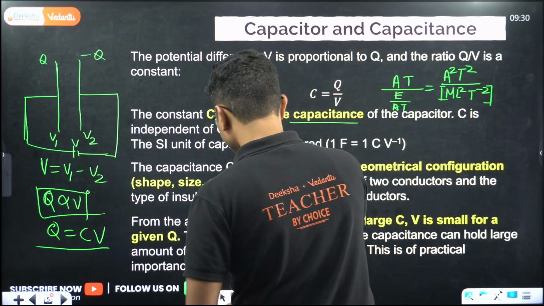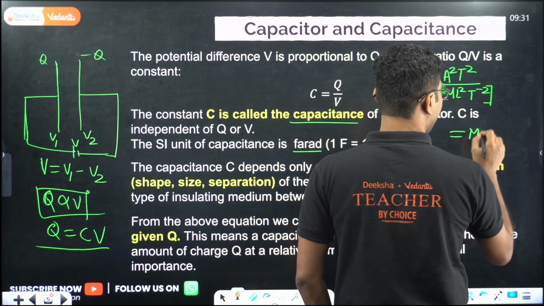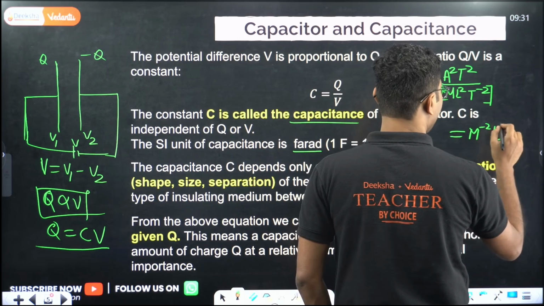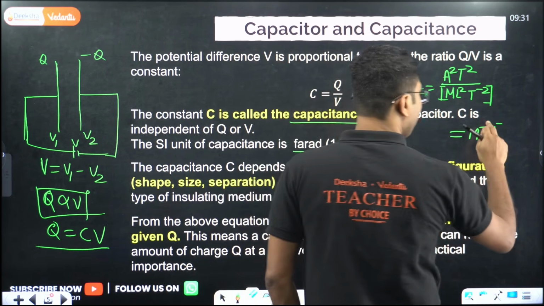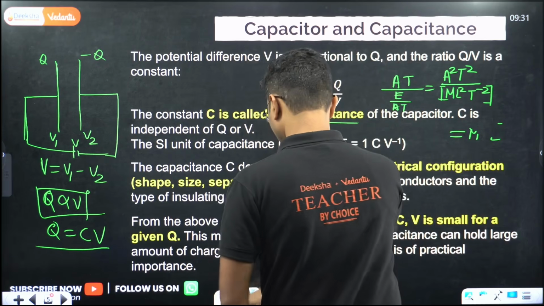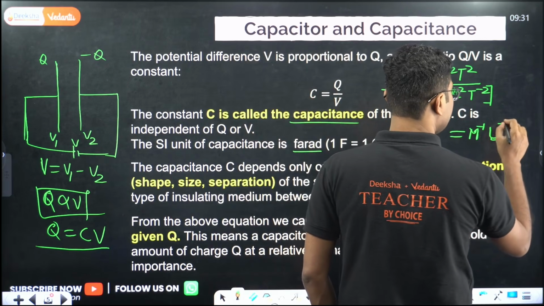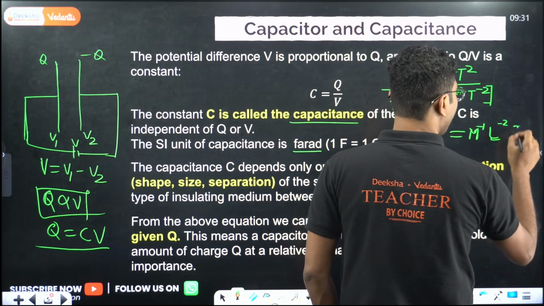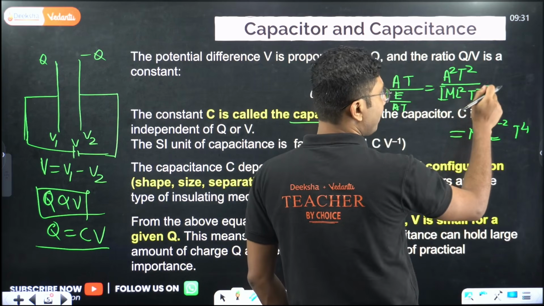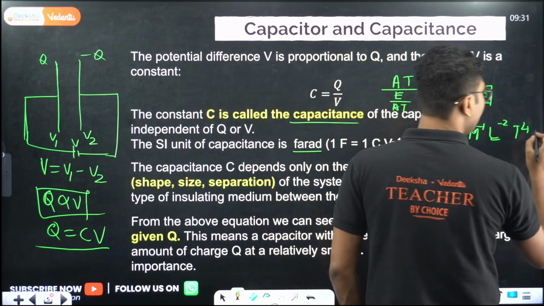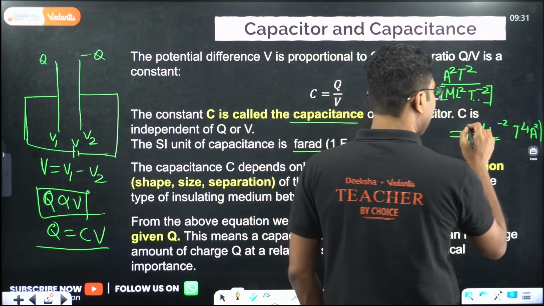So the dimension becomes M to the power of minus 1, L to the power of minus 2, T to the power of 4. Minus 2 goes up, becomes plus 2, so plus 2 is 4 into A square. So this is the dimension of capacitance. You should remember that as well.